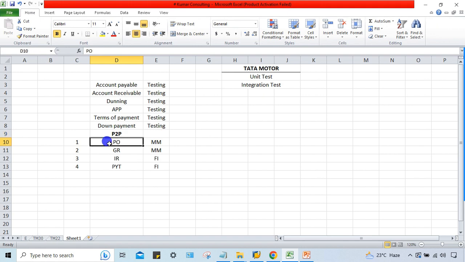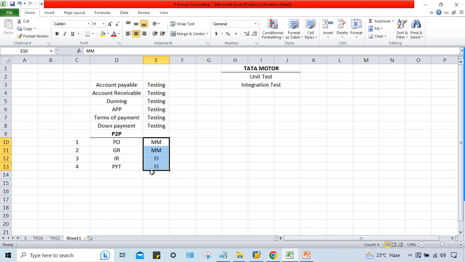But here, two configurations will be done by MM and two configurations will be done by FI, and then all together we have to test this P2P. So it has integrations. These two modules are interlinked, interconnected. So this testing is called integration testing.